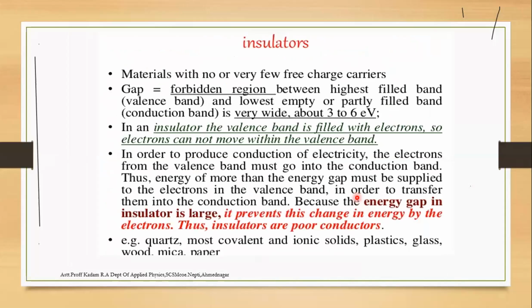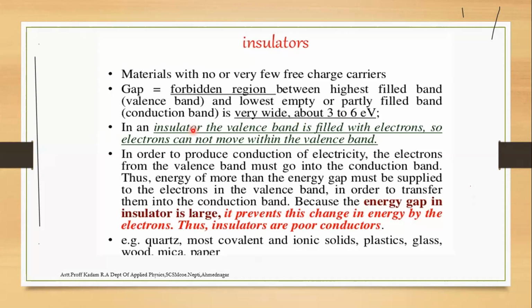Insulator means a material with no or very few charge carriers. The forbidden gap is the forbidden region between the highest filled band, the valence band, and the lowest empty or partially filled band, the conduction band. The width of this gap is large, about 3 to 6 electron volts.